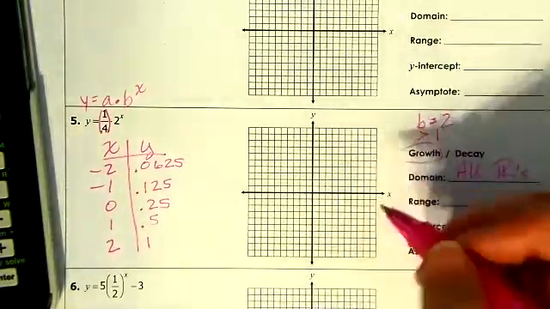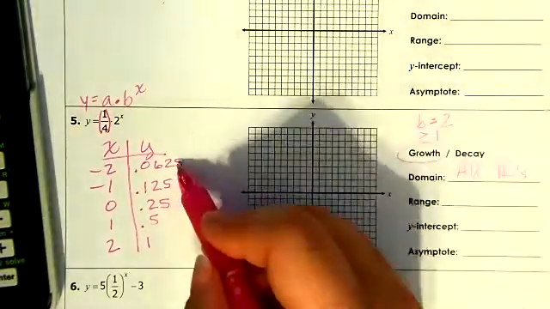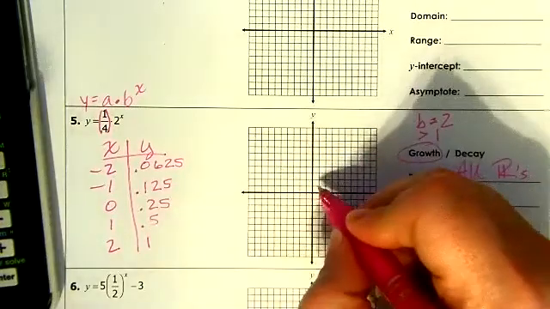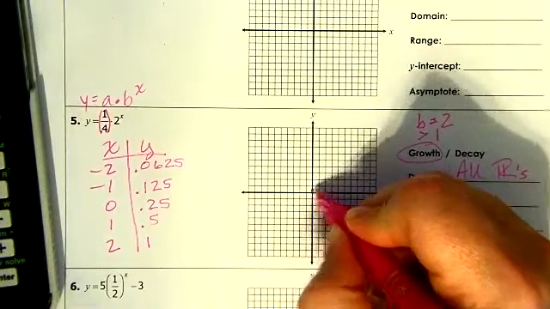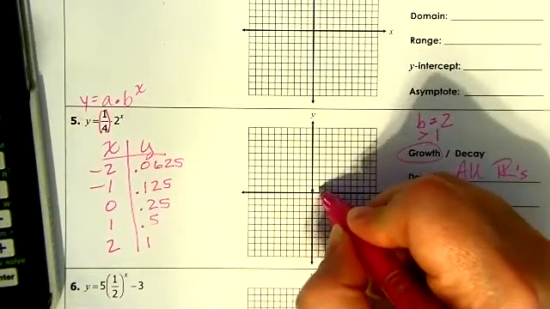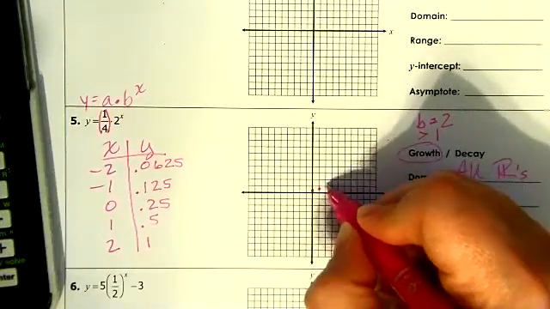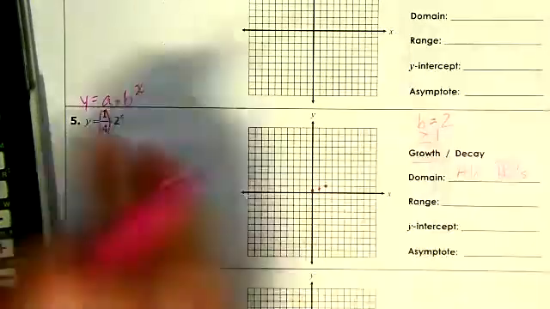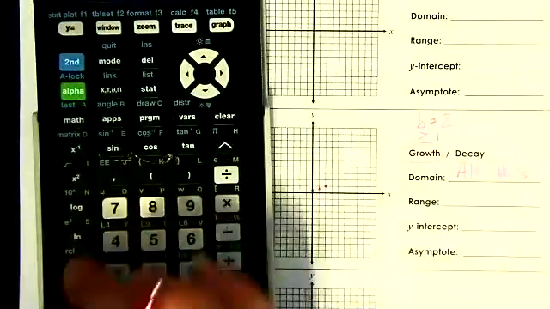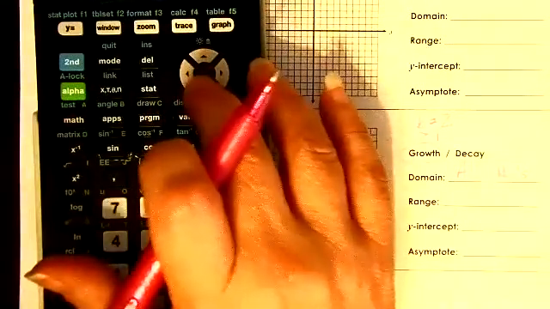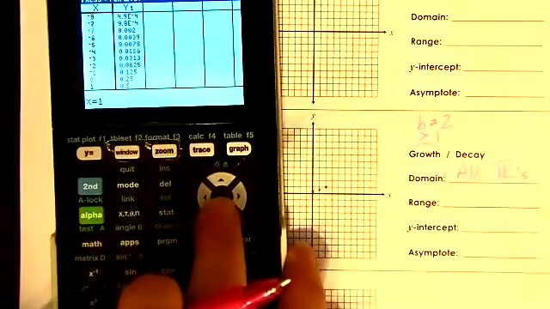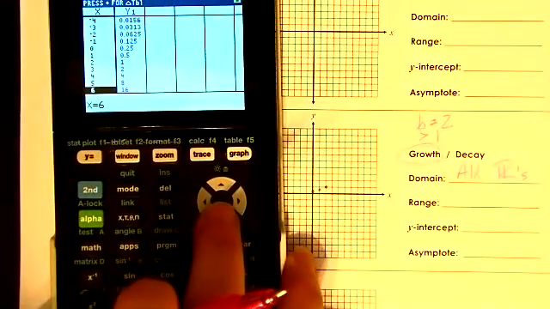Now we're graphing. 0.25, maybe right there. 0.5, 1, 2, 1. I may look at my table of values to find some more accurate points.